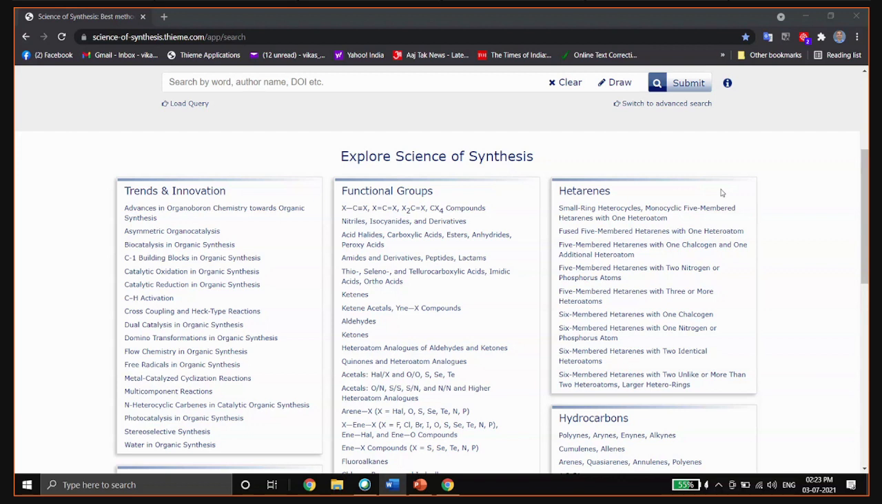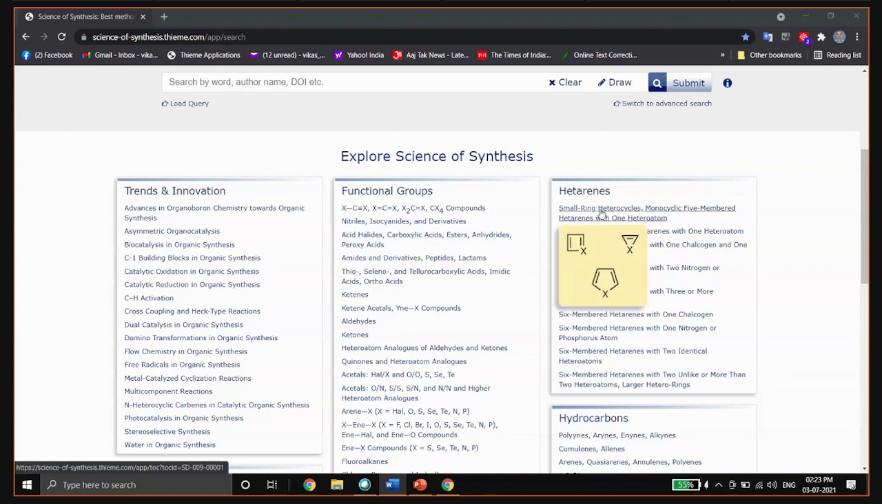The SOS database is structurally organized depending upon what molecular functional group you want to make. For example, if you are interested in heteroarenes or organometallic chemistry, just hover your mouse over the link. It will show you what kind of molecular functional group synthesis is included in that volume.